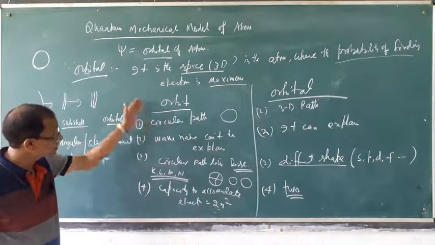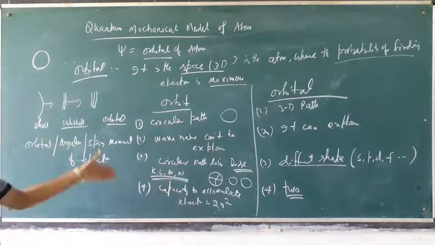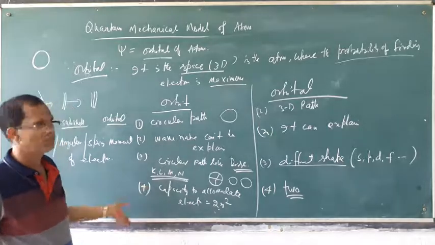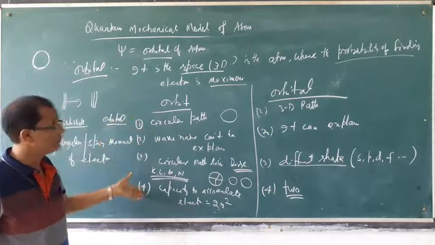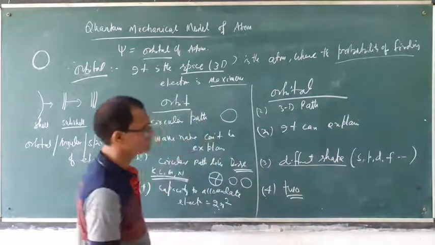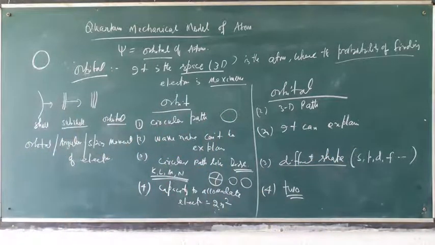And a particular orbit has a fixed energy. But if you apply the orbital, energies are different. So this is the main important difference between orbit and orbital.